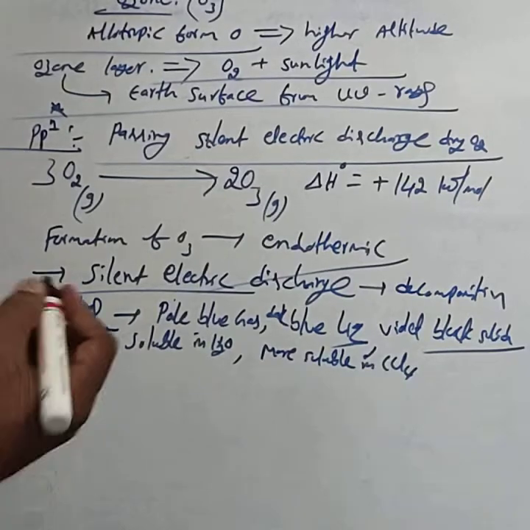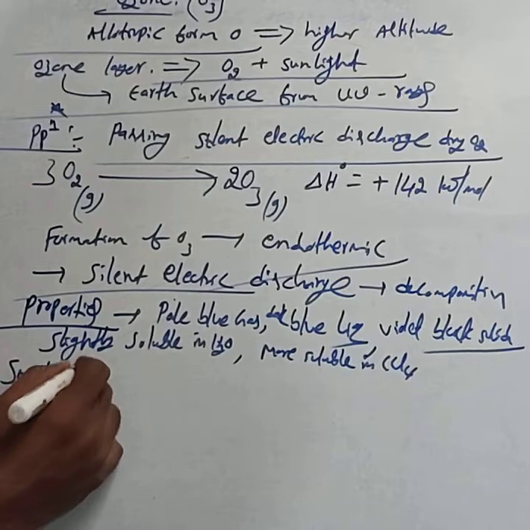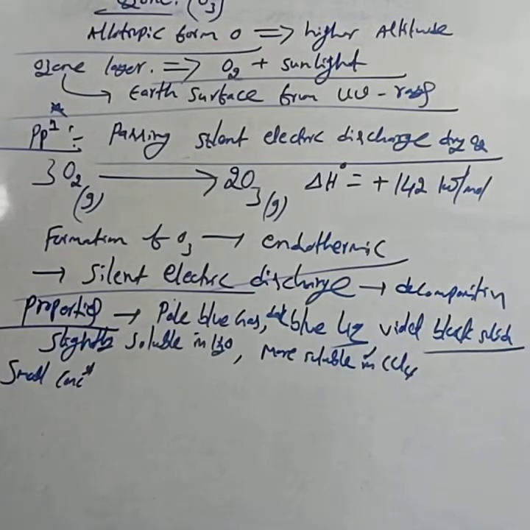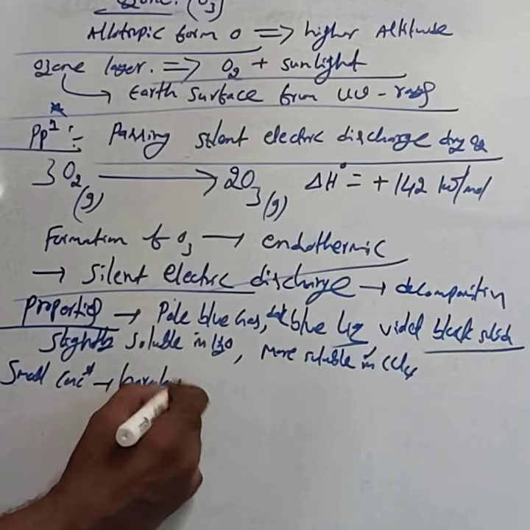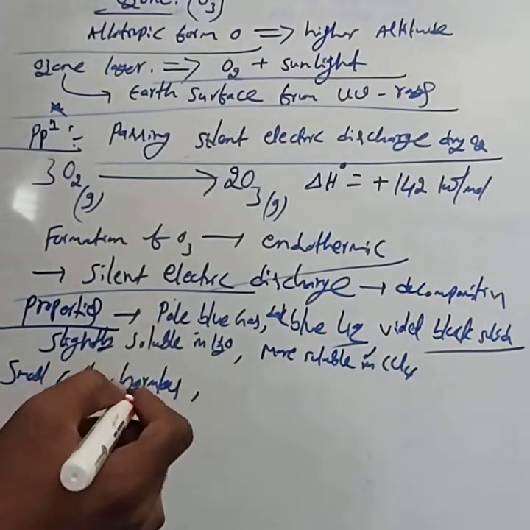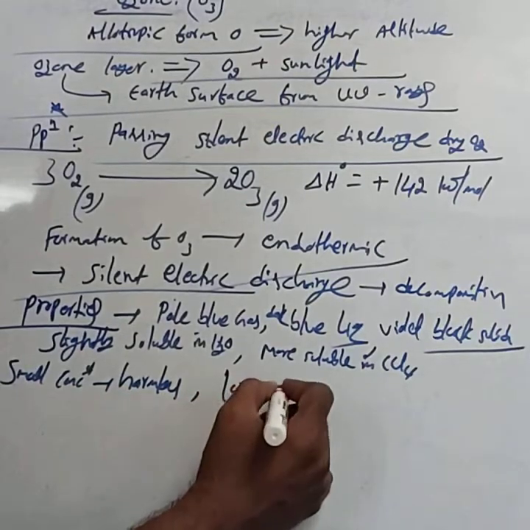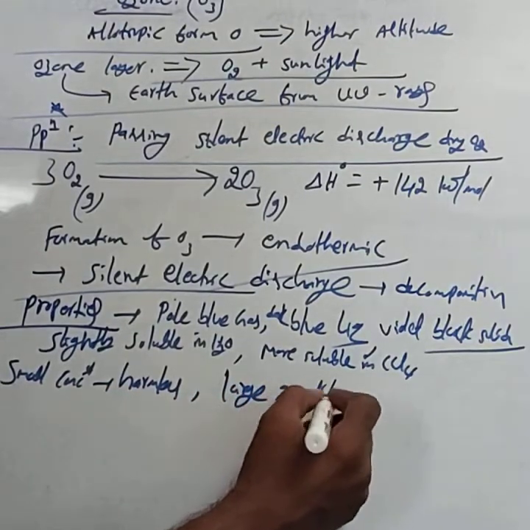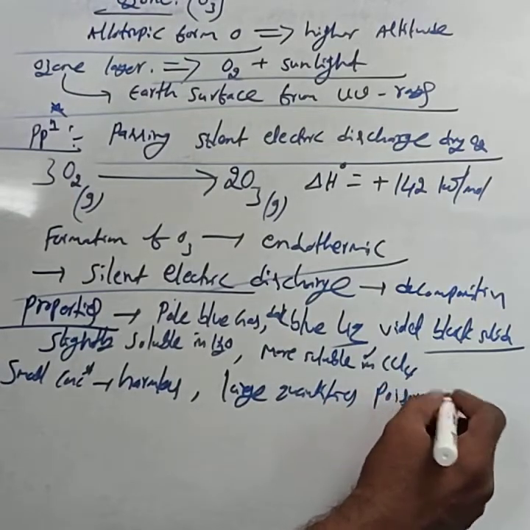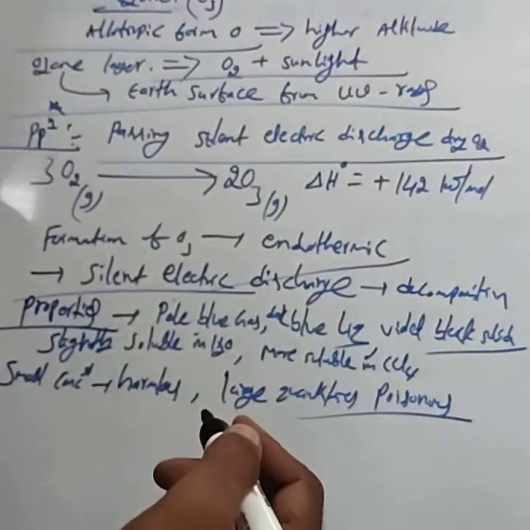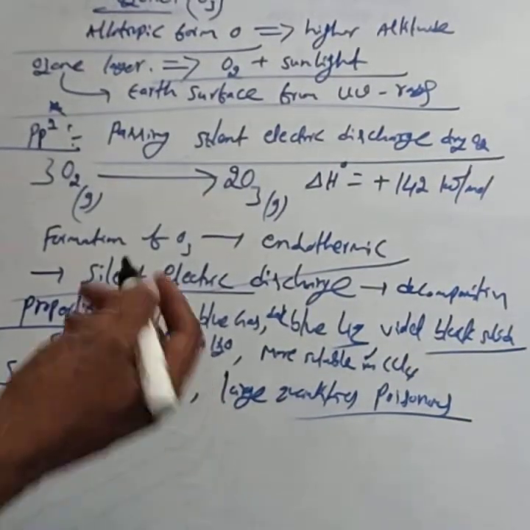In small concentration, it is harmless; if you inhale ozone in small concentration, it is a harmless gas. While in large quantities, it is highly poisonous in nature.